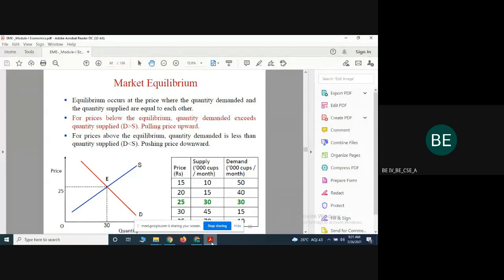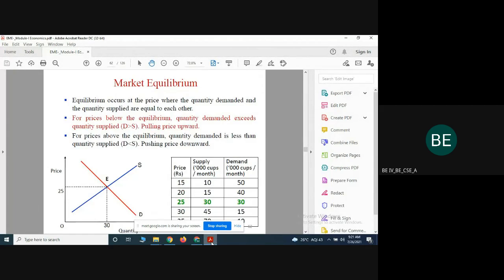Next I'm going to talk about the next terminology, which is called market equilibrium. Initially, you should know what equilibrium is. The equilibrium refers to a state of balance that occurs in the model. State of balance.